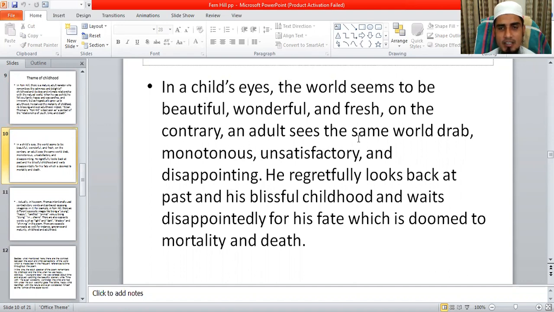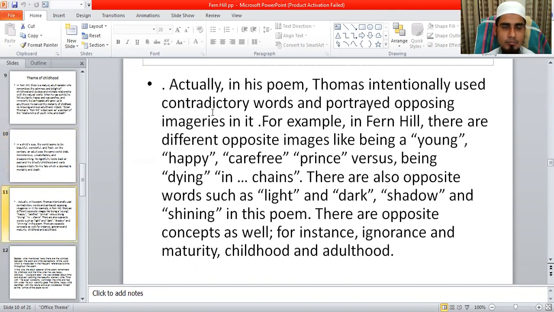On the contrary, an adult sees the same world as drab, monotonous, unsatisfactory, and disappointing. So he regretfully looks back at the past and his blissful childhood and waits disappointedly for his fate, which is doomed to mortality and death. Then you can find here the remaining answer.